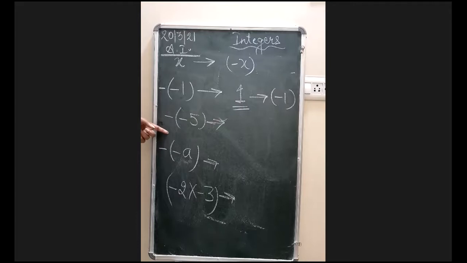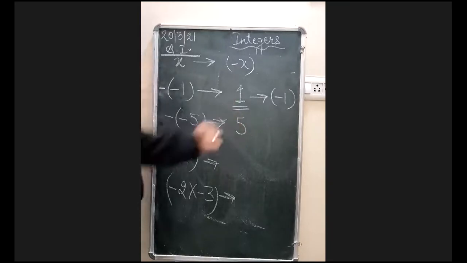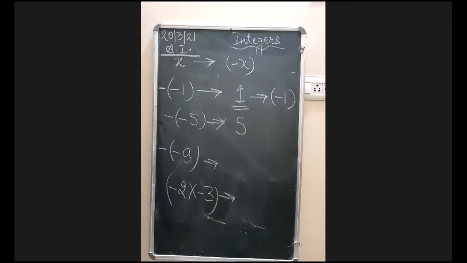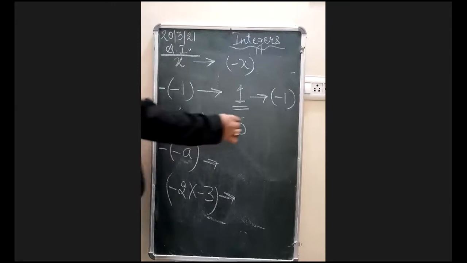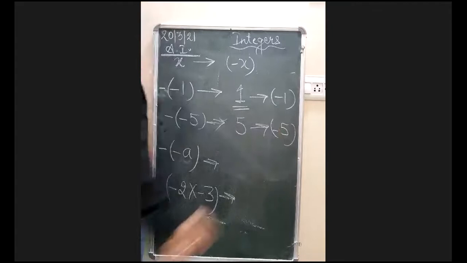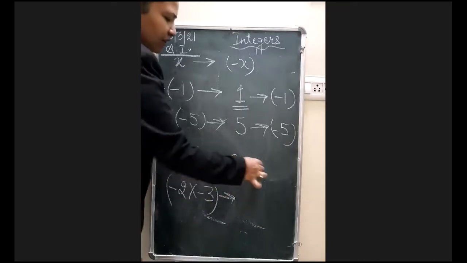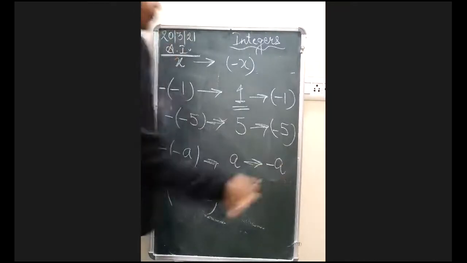Okay. Now moving on to minus minus 5. It is again in a different way. So what will you do? This is minus minus, so it will give you plus 5 when you make it simpler. Now this is plus 5. When you convert it into additive inverse, it will give you minus 5. Okay. Now moving on to the next question. This is minus minus a. Again, you will make it simplified. It will give you only positive a. And when you convert it into its additive inverse, it will give you minus a.